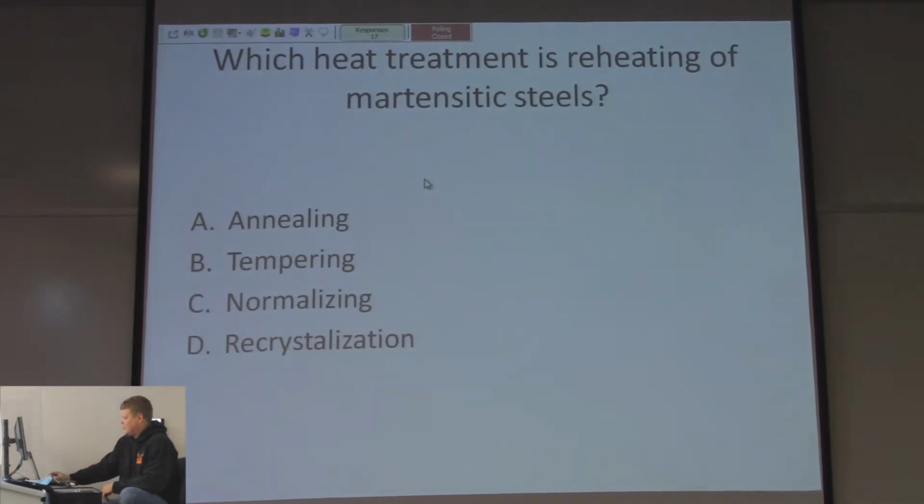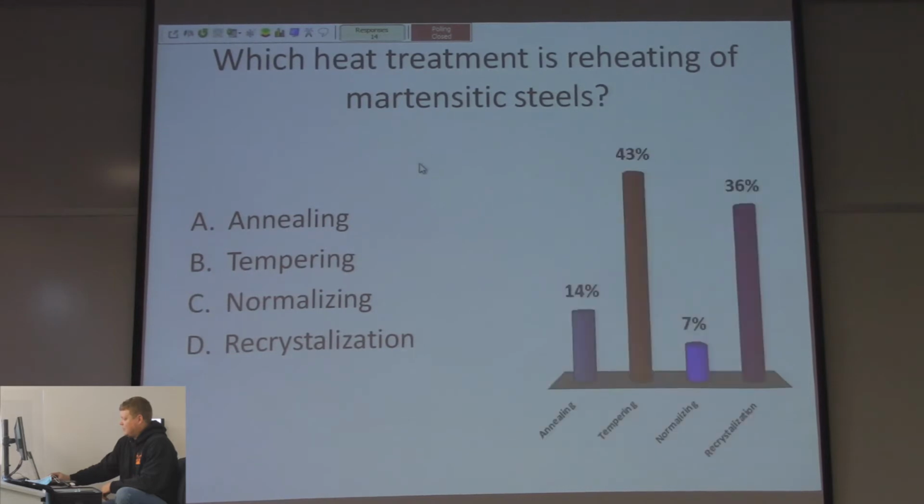Which heat treatment is reheating of martensitic steels? Annealing, tempering, normalizing, recrystallization. Did I do it 3 times in a row? 43% of you are correct. Tempering.